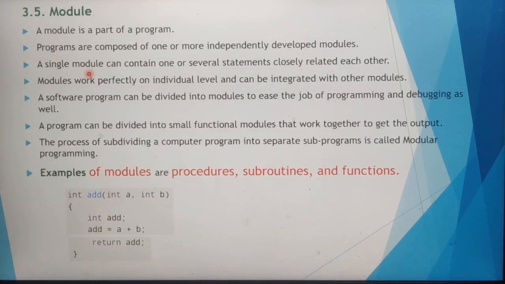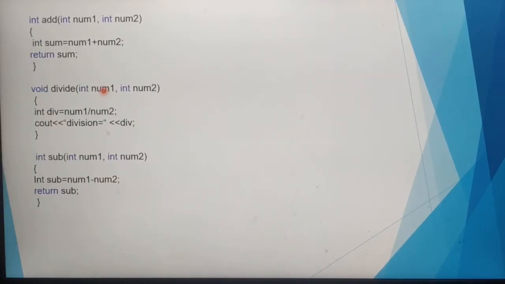Next point, a software program can be divided into modules to ease the job of programming and debugging as well. Why do we divide the program into modules? As students, we write only 50 lines of code or a maximum of 100 lines of code. But in a software project, they write a minimum of 10,000 lines of code.